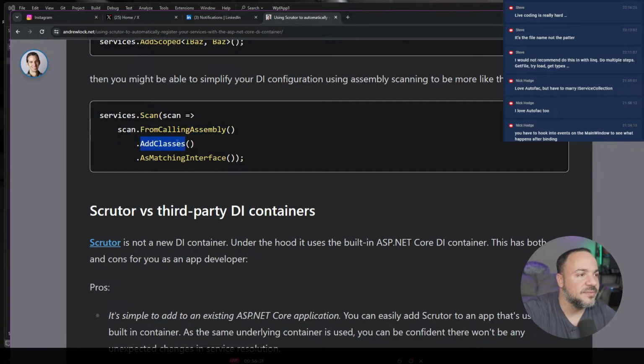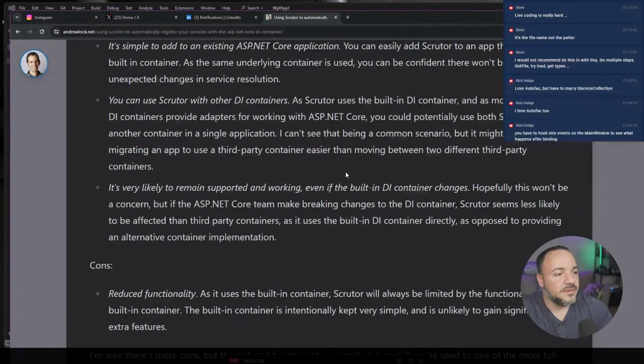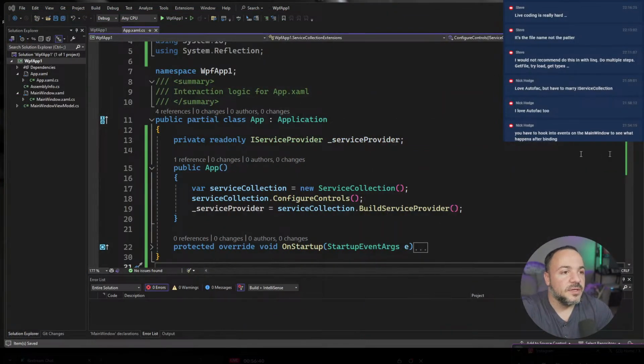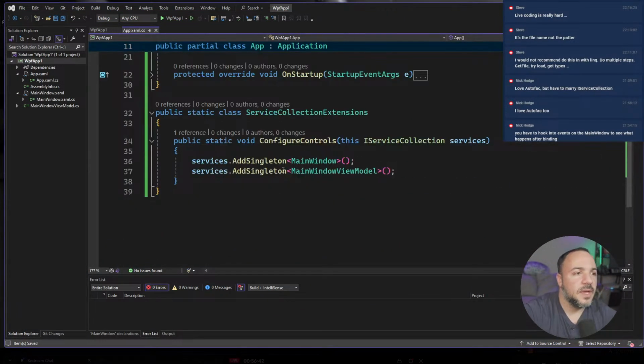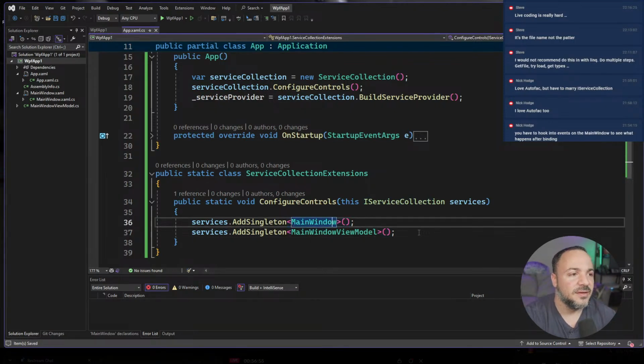Scan from calling assembly, add classes as matching interface. So what's cool about that, let me go back to the code here. What I had to do, maybe it's not obvious because I got rid of the AutoFac stuff. In AutoFac you can say how you want to register the thing, like as an interface. And I think you can on here too.